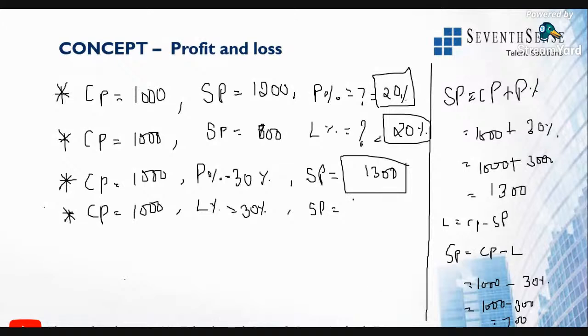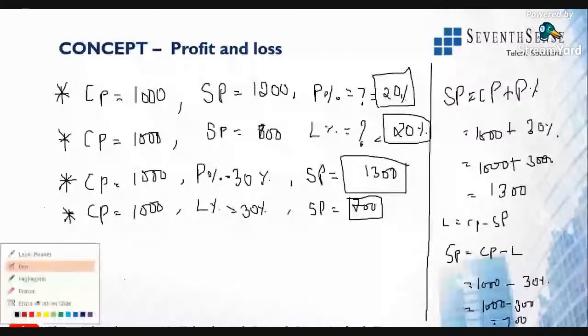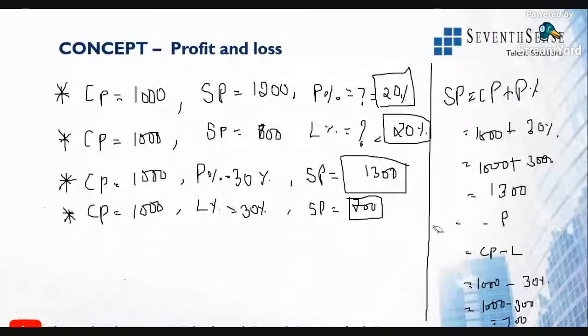Superb, Kavya. Wonderful. So the answer is 700 rupees for the fourth one. Very easy. You can even use the formula I told you, the second formula. You will get the same answer.